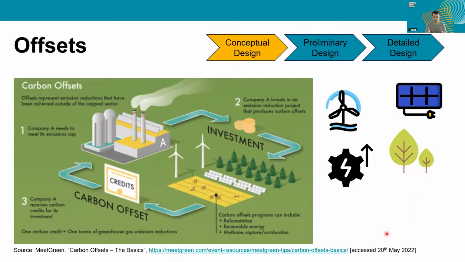This is not necessarily within the project, within your process, but is outside of that. The benefit of this is that the net impact on society is actually starting to be more balanced out. And examples of offsets would be reforestation, renewable energy, capture of, say, methane or other greenhouse gases, or even energy efficiency.